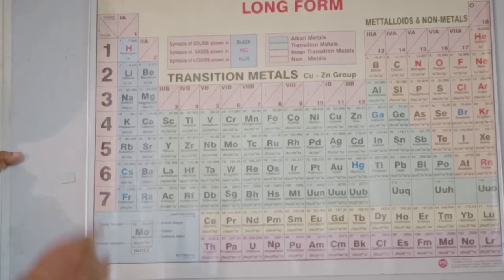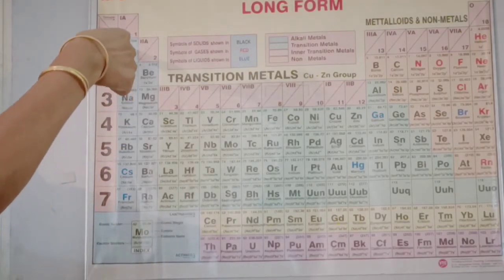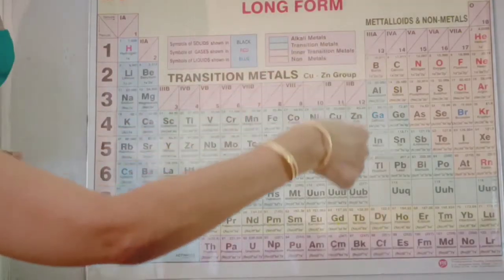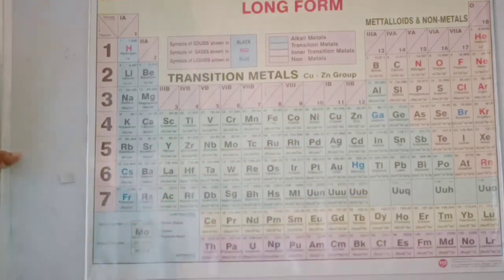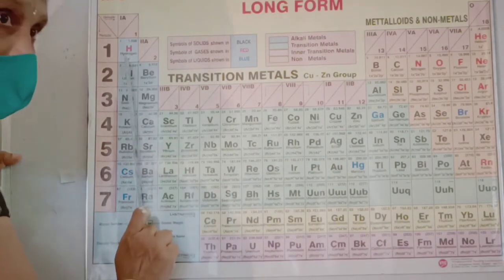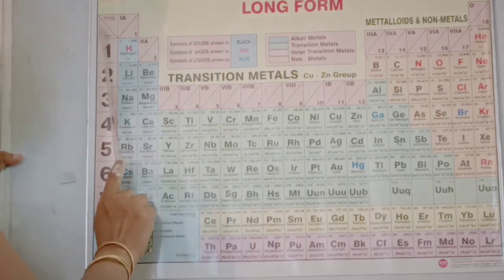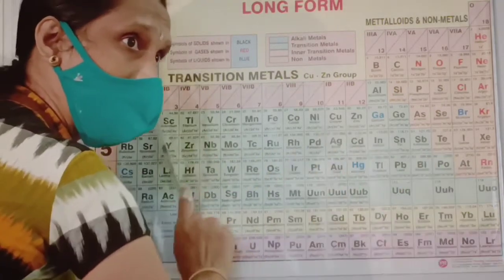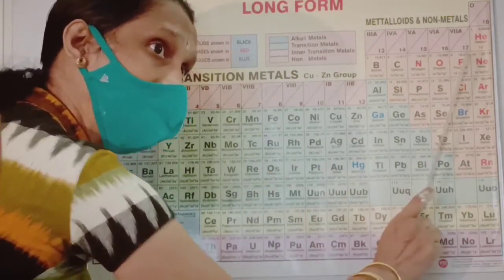Also, when we talk about a period, from left to right, metallic character is decreasing.